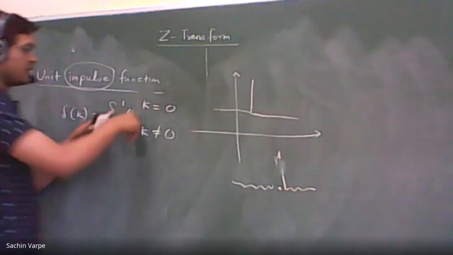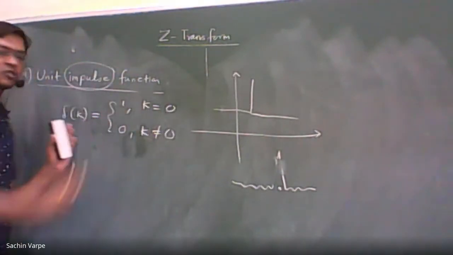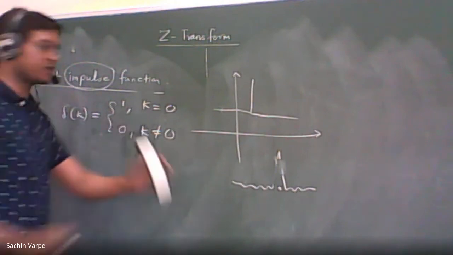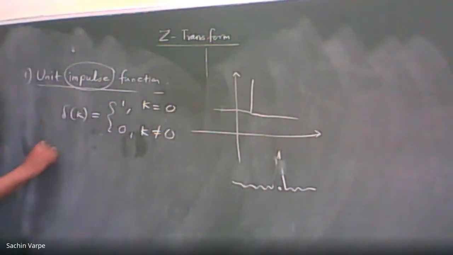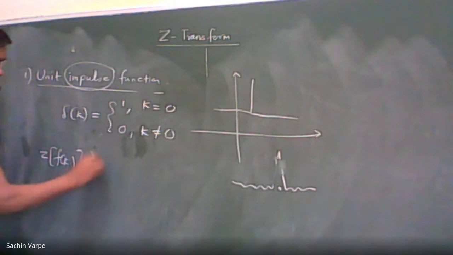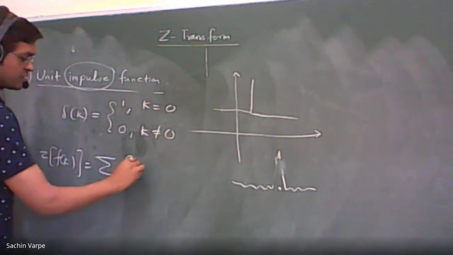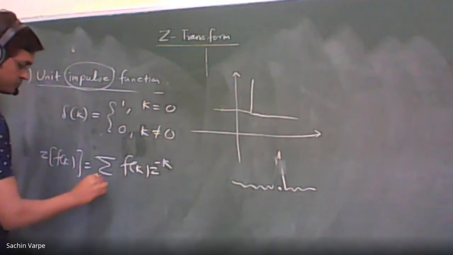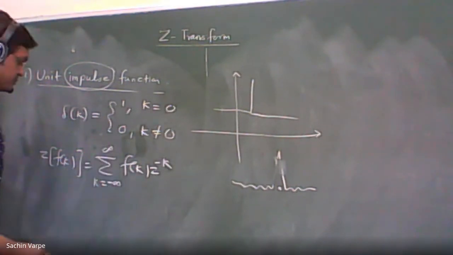Right. So can you apply the definition of Z transform onto this unit impulse function? What is the basic definition of Z transform? It says Z transform of f of k is the infinite summation of f of k z raised to minus k, where k varies from minus infinity to infinity.